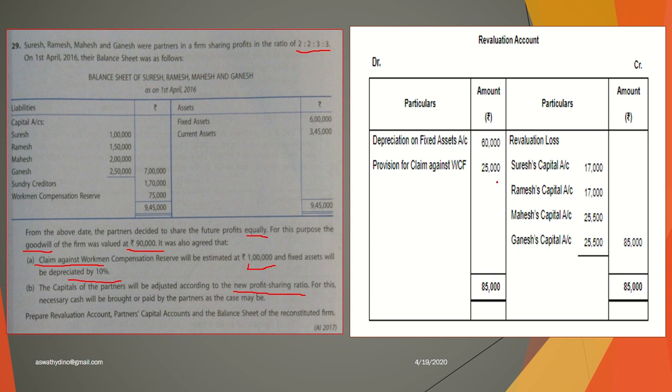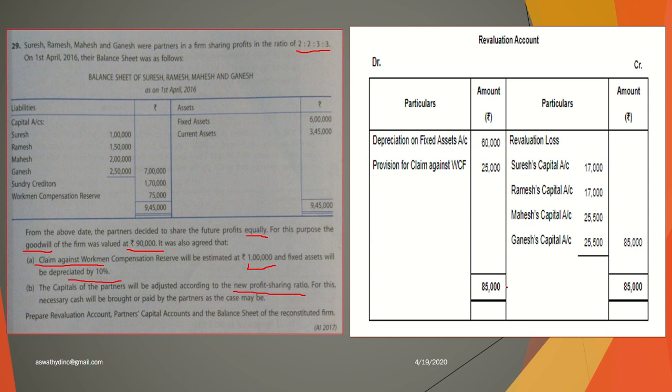Okay. Now fixed assets will be depreciated by 10%. Fixed asset value is 6 lakh. Its value should be reduced by 10%. So 6 lakh into 10%, 60,000 we should write, as it is a loss. These two things are losses, so we are transferring them to the debit side of revaluation account. So there is a total loss of 85,000.